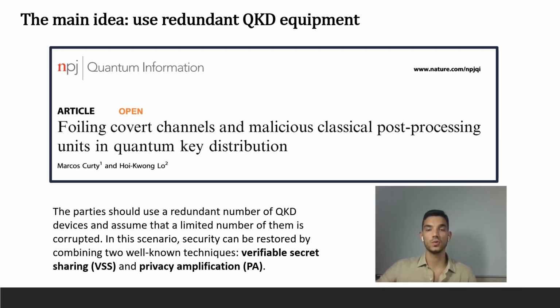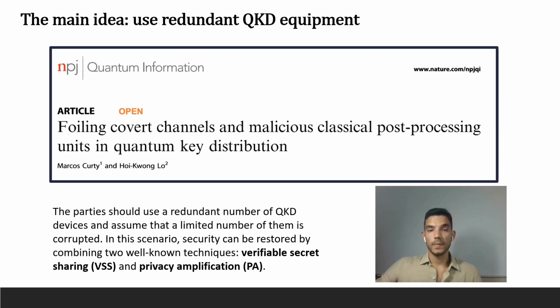And this is what we do in this approach. In our approach, QKD will be insecure if several devices are compromised, not if just one device is compromised. So we are minimizing the risk. Also, it is worth mentioning that secret sharing, which is the main ingredient of verifiable secret sharing, is the standard technique deployed in conventional security hardware design to defeat hardware Trojans. So, in this sense, we're just adapting a very well-known technique for the task of key generation.